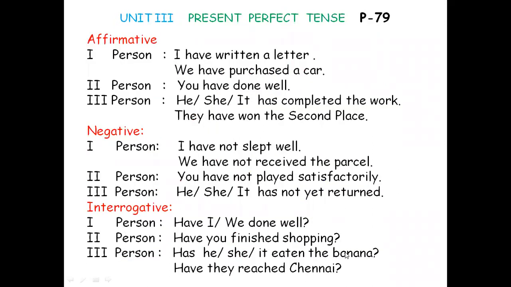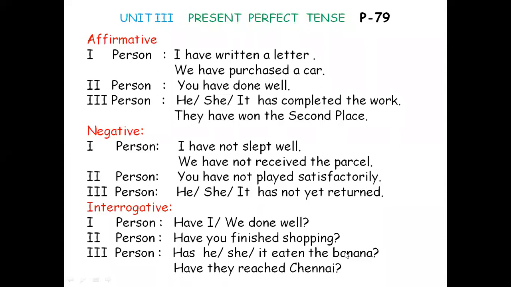Once again, affirmative, negative, interrogative forms for present perfect tense. That is, first person: I have written a letter. We have purchased a car. For I and we, we use only have. Second person, again, have done. You have done well. Whether it is one person or more than one person you are addressing, you use only you. So I, we, you, there is no change.